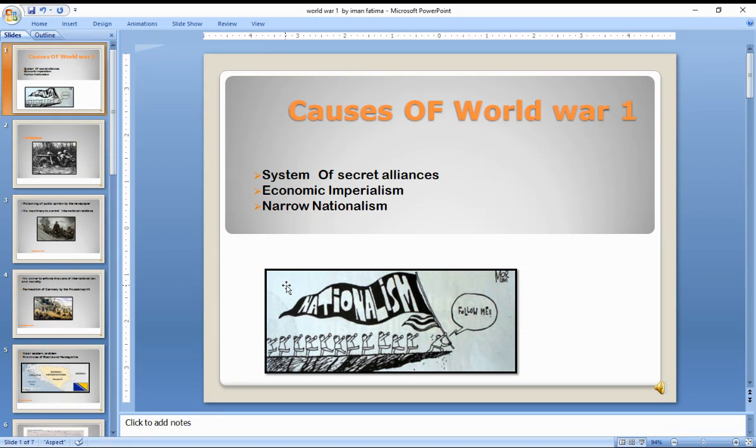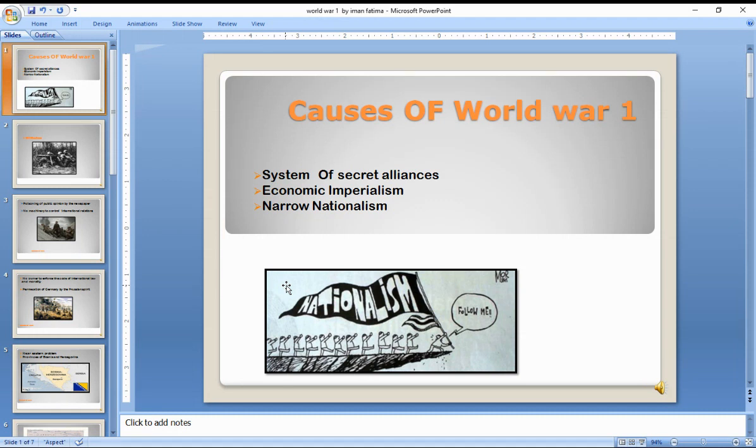So that was a kind of narrow nationalism and competitive patriotism. We can also say that the love for Germany demanded the hatred for the other rivals, such as France and the Russians and the Britons.